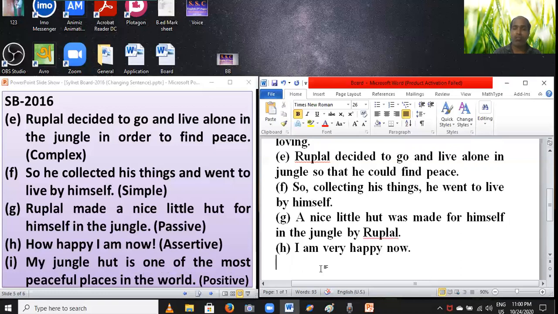Firstly, you have to write very few. Dear students, very few is a phrase, so you have to set a plural verb after very few. Then you have to set the next part of the sentence after one of the plus adjective 3.